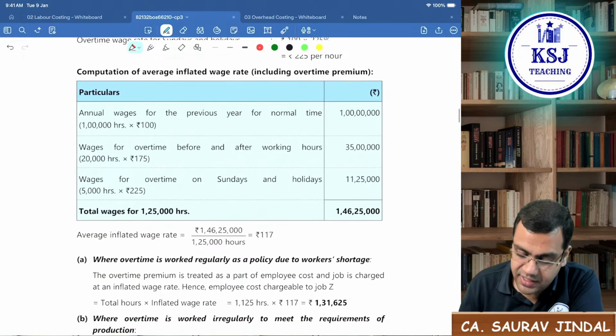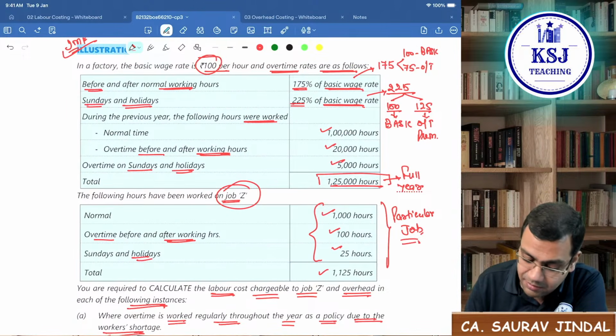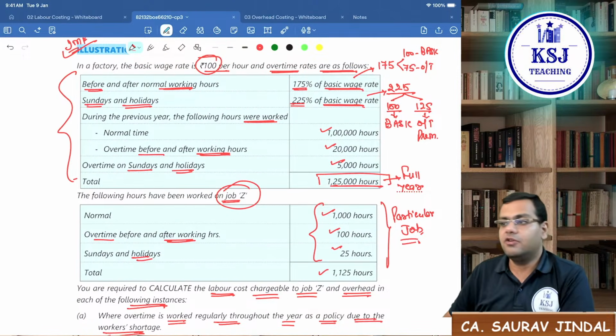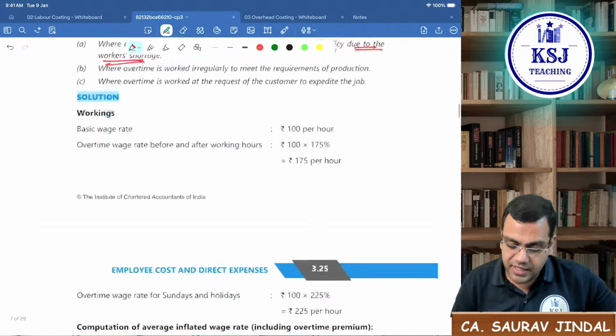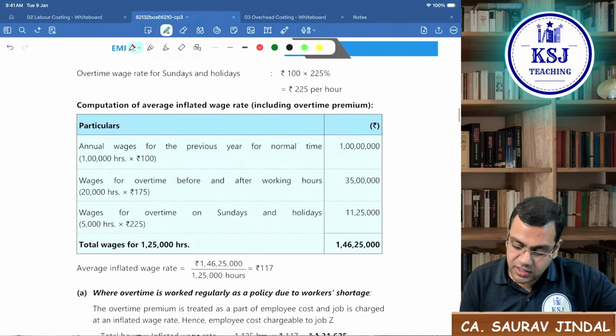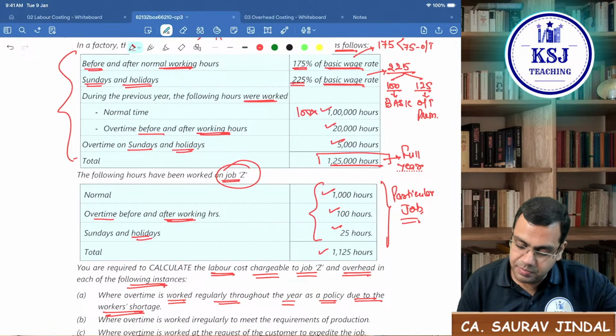Now the inflated wage rate will be calculated from which information? It can be calculated from this information. For the full year, what you have paid, that is the information that you have, right? For the normal time, that is 1 lakh hours, you are paying 100 rupees.